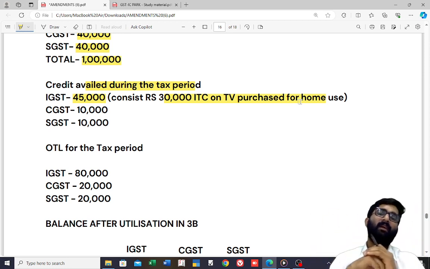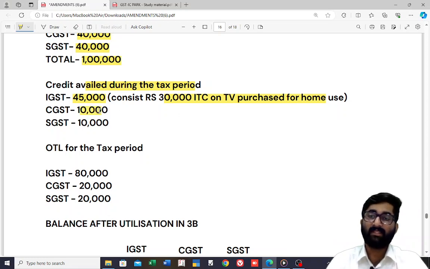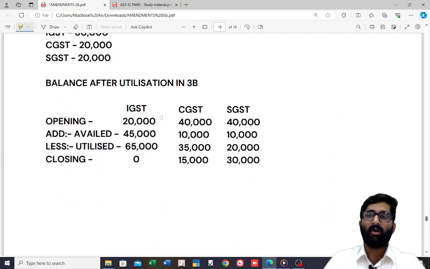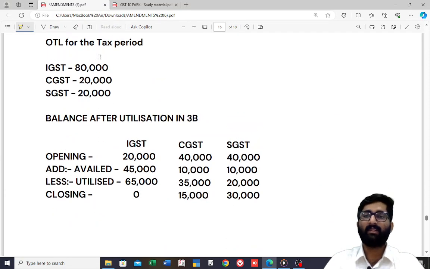And 10,000 from CGST and 10,000 from SGST were availed, so there is no wrong availment there. CGST, SGST is proper. Output tax liability for the tax period is 80,000 IGST, 20,000 CGST, 20,000 SGST. That is the output tax liability for this tax period, October month.